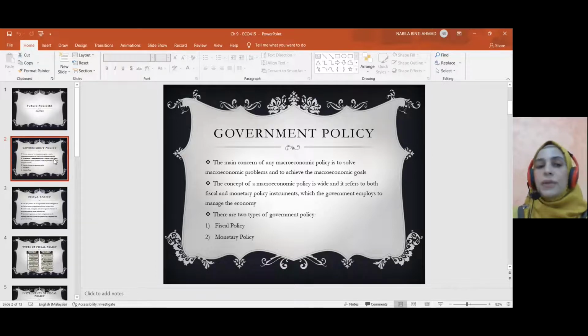Dan yang ketiga adalah non-revenue receipts. This category of revenue includes refund of expenditure, interdepartment credit, refund of overpayment, erroneous payment, reimbursement and so on. Right? Jadi ada 3 sources of revenue, daripada tax, daripada non-tax dan juga daripada non-revenue receipts. Okay, so that is revenue.